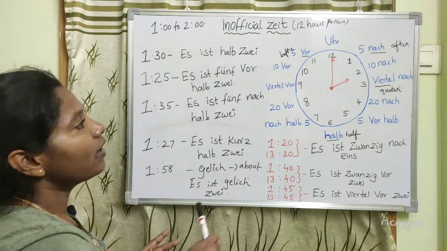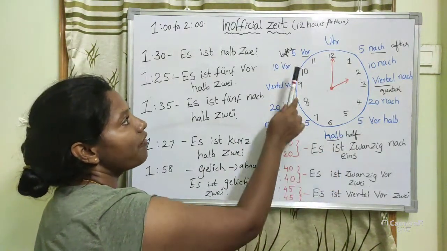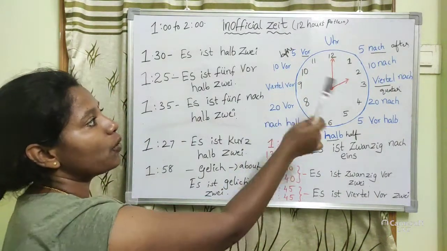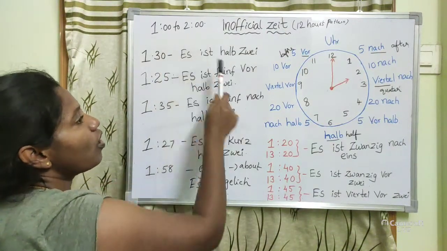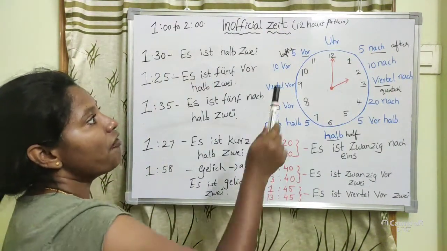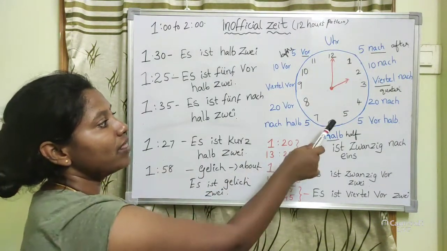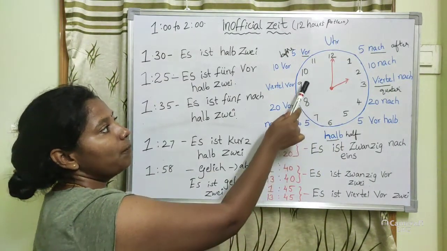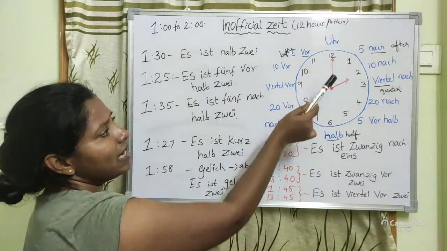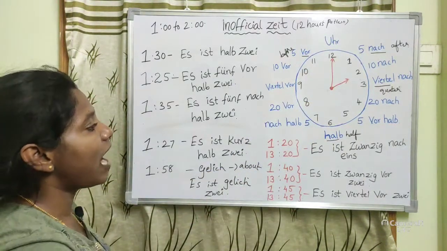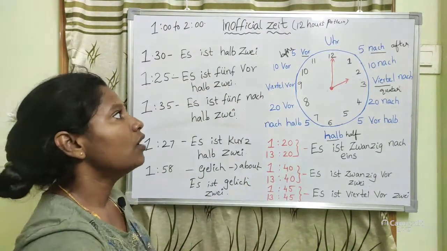So better go through this. Nach means after, Viertel means quarter, halb means half, and vor means before, so that you can understand easily. Okay. So we have discussed from 1 o'clock to 2 o'clock how the changes will be. That is from 1:05, 1:10, 1:15, 1:20, 1:25, 1:30, 1:35, 1:40, 1:45 and 1:50, 1:55 and 2 o'clock. So in this way we had discussed. Hope you all understand. This is a 12 hours pattern.